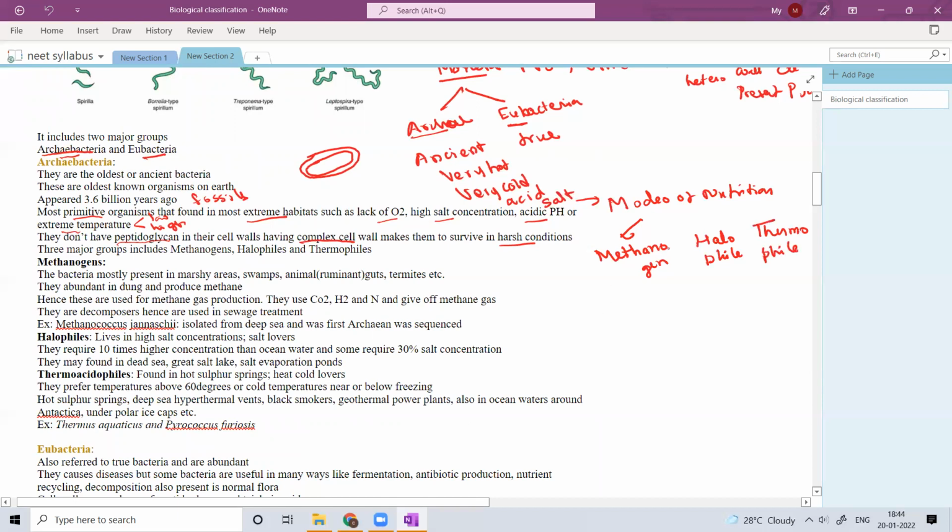Okay, what is methanogen? Gen means something to generate, something to produce. What are they producing? Methanogen. The term indicates these are methane producers. So basically, archaebacteria could be a methanogen, halophile, or thermophile.